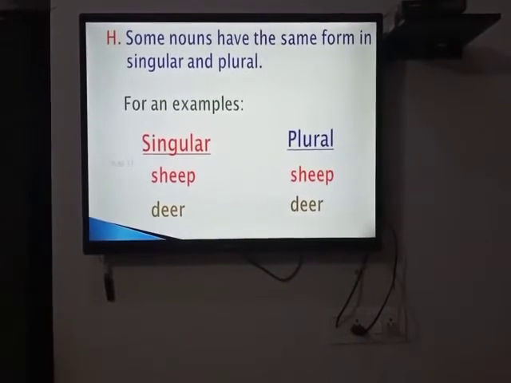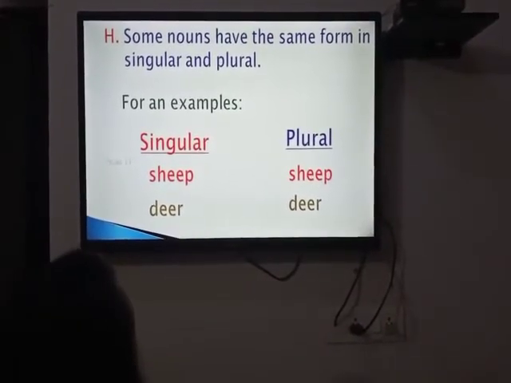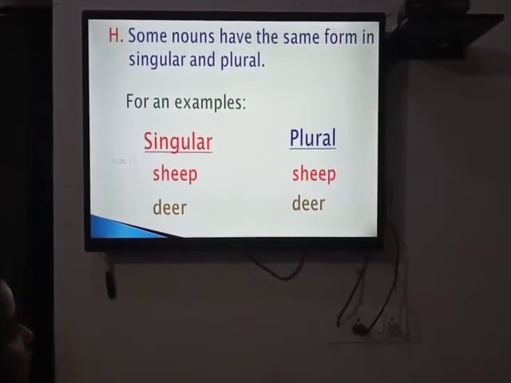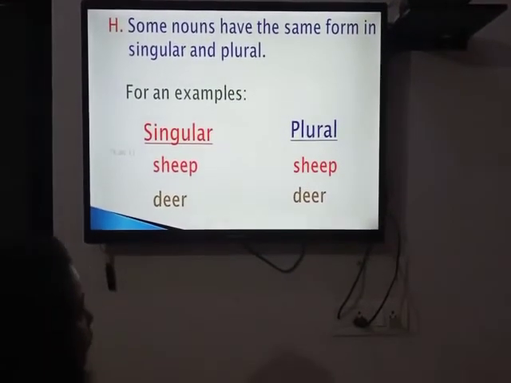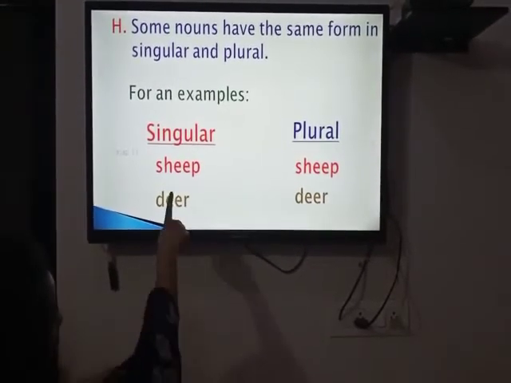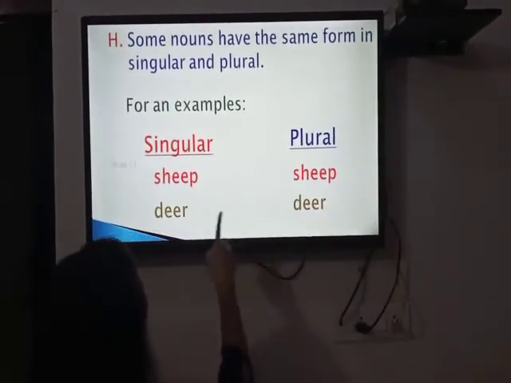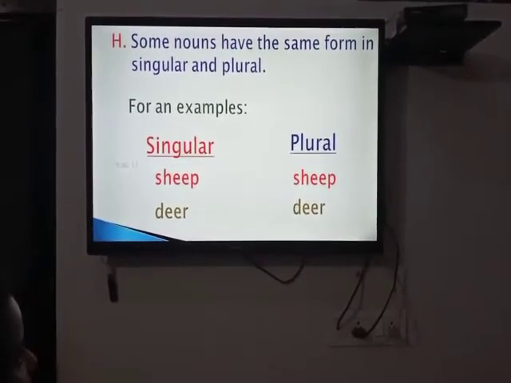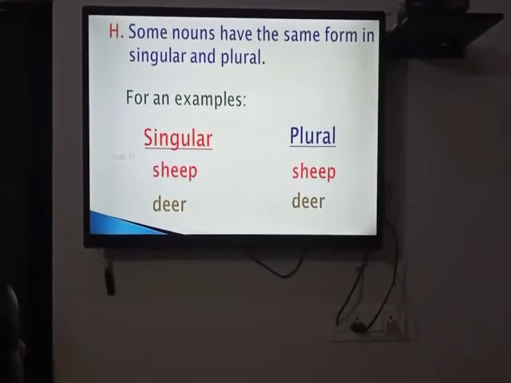Now let's move to another topic. There are some nouns that have the same form in singular and plural. It means there are some words which do not change in plural form. Let's take an example. Sheep, sheep. Deer, deer. There are some exceptional words which do not change in plural form.